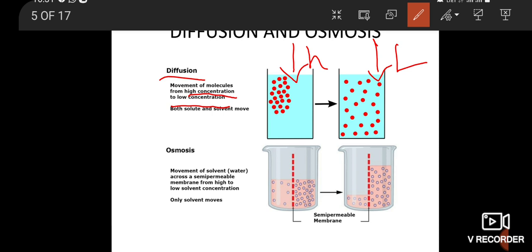Diffusion is the movement of liquid and gaseous molecules from regions of higher concentration to regions of lower concentration without the utilization of energy. When molecules are heated, gases evaporate. The molecules move from a region of higher concentration to a region of lower concentration without using energy. This is called diffusion.